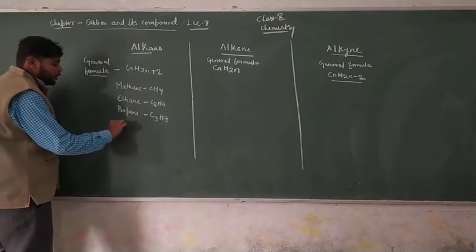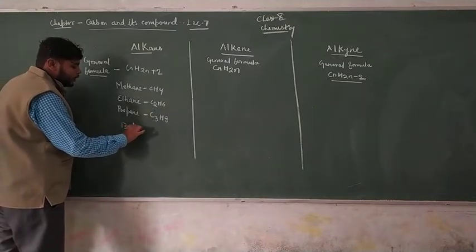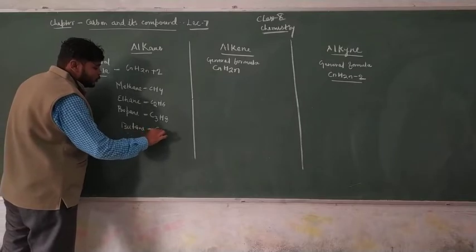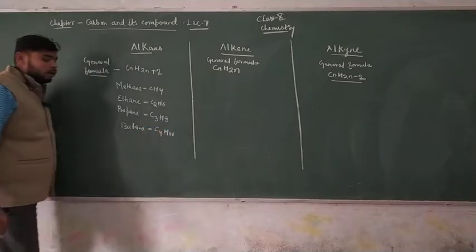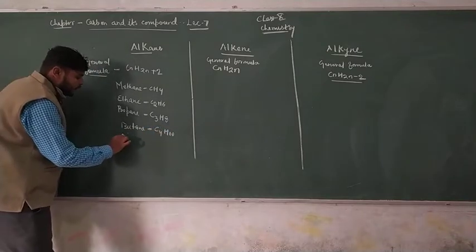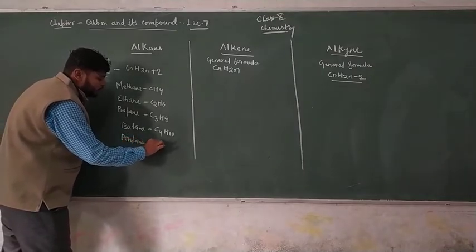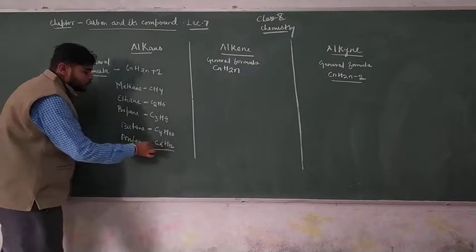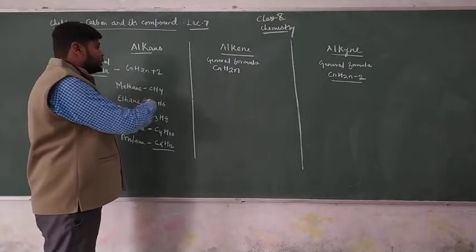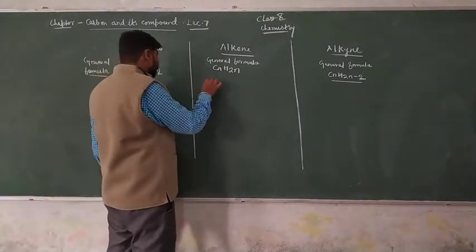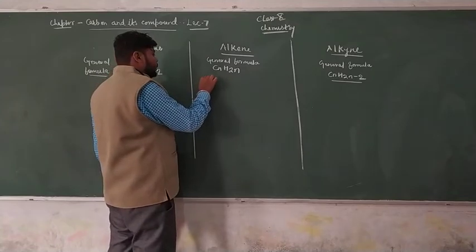Butane, its formula is C4H10. Pentane, its formula is C5H12.